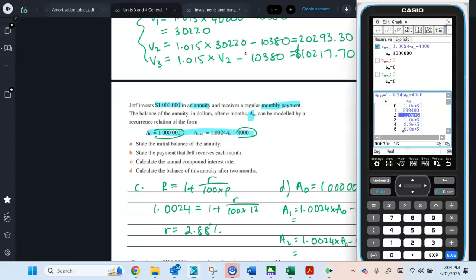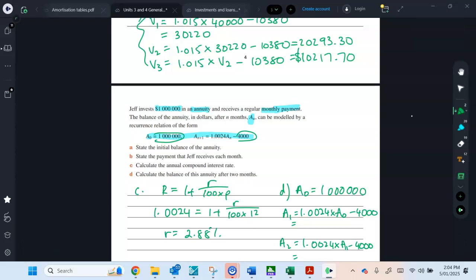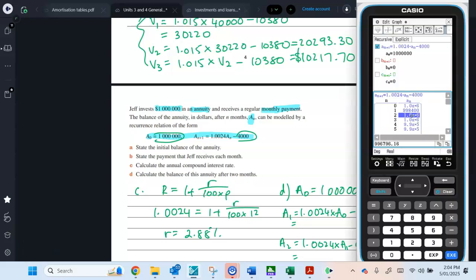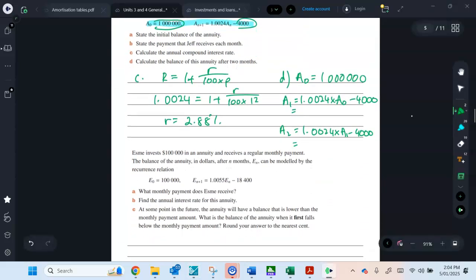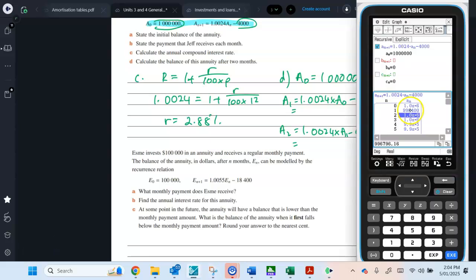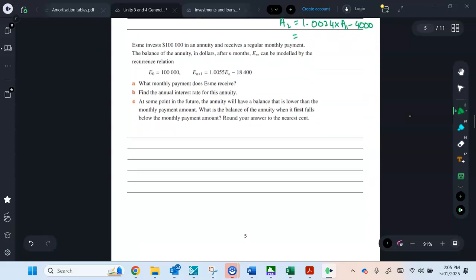And then we can just get it straight from those values straight from the calculator screen. All right, so there's A1 and there's A2. With writing your iterations, in the previous question, your V1, V2, and V3, it probably would be easier just to have them all there instead of typing them all in. I don't know, much of a muchness really on your calculator. All right, and you saw those values on the calculator, so if you need to get them again, you should be doing it on your own calculator, guys, and there it is for 2. All right, moving along. We're doing another annuity, so it's probably a different type of question, so we'll do it again.